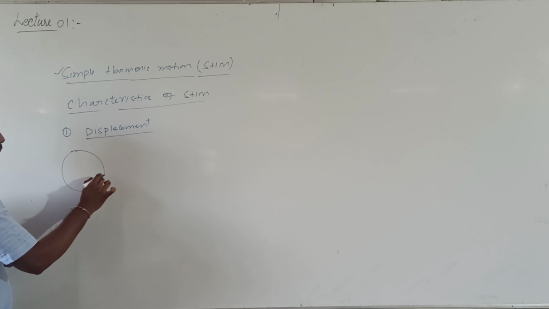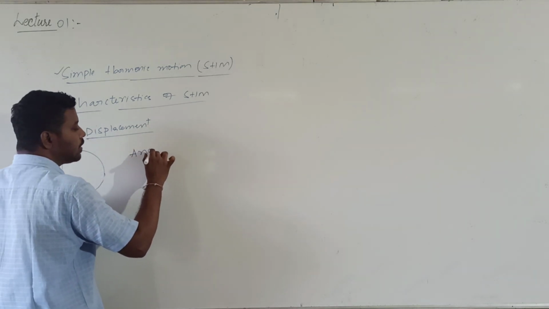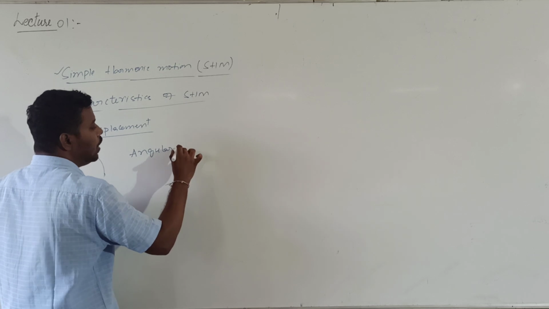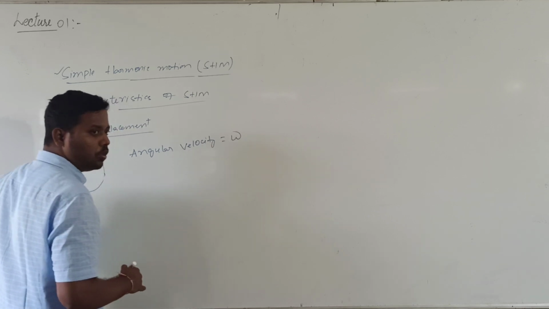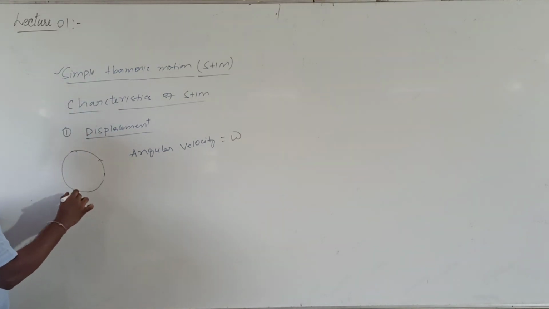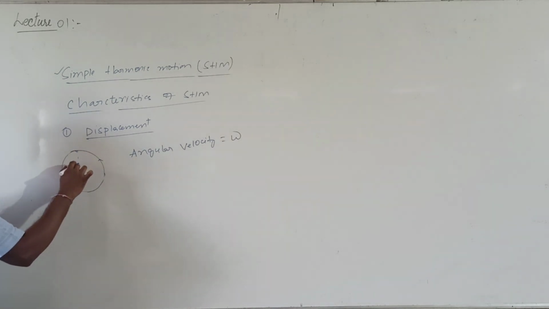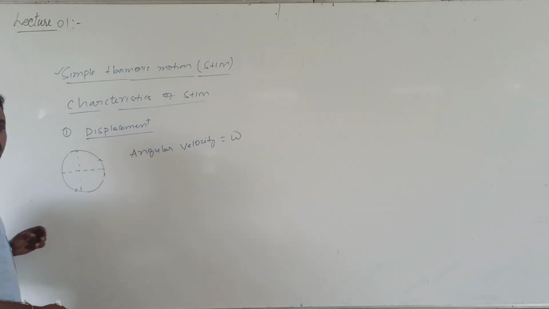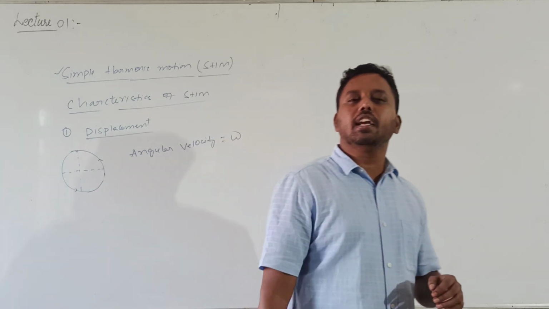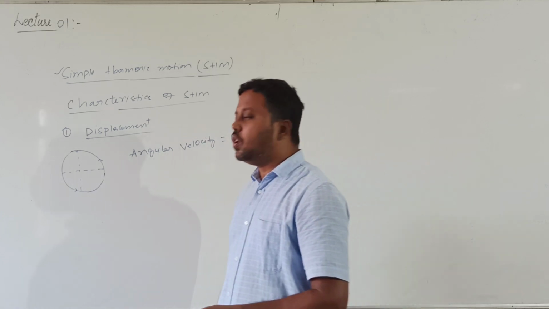Let me consider one particle moving in a circular path with a uniform angular velocity omega, either clockwise or anti-clockwise. For this circular path I can draw two symmetrical diameters, one along the x-axis, the other along the y-axis.